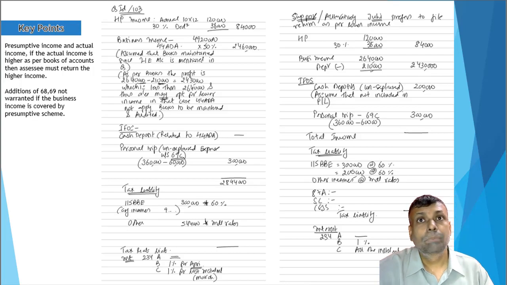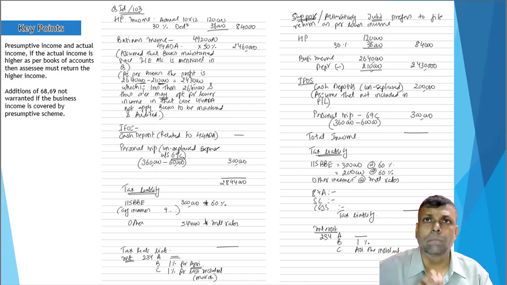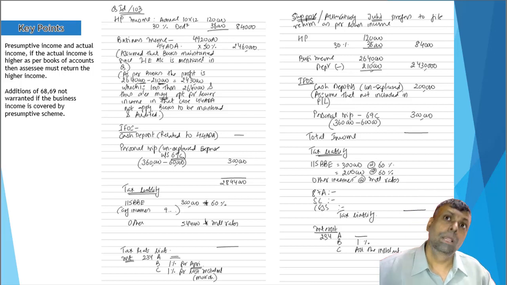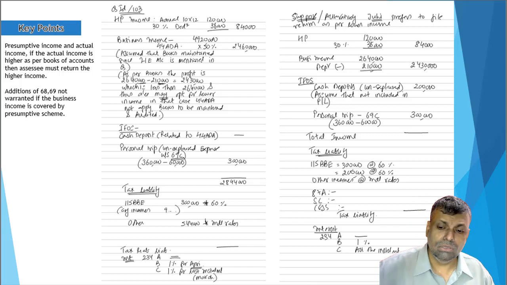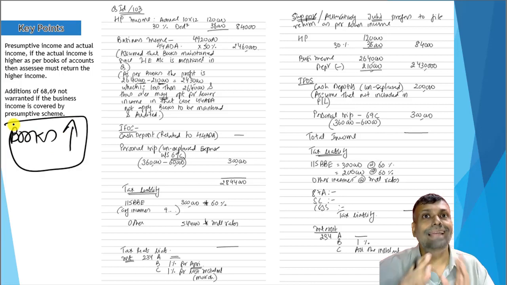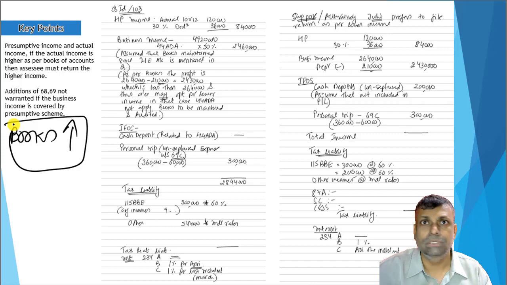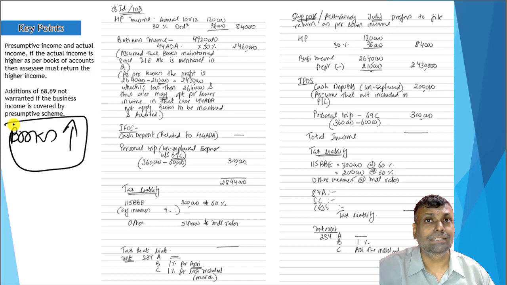Now let's come to the presumptive taxation. The presumptive taxation, friends, is very simple. You multiply a certain percentage of the turnover or gross receipts, and you are eligible for the presumptive income. But in this particular situation, based on the tribunal's cases, it is well understood that normally an assessee is not supposed to maintain the books of accounts. But if you have already maintained the books of accounts, and if your books of accounts actually reveal higher profits, I repeat, normally you need not maintain the books, but you have actually maintained the books and the books reveal a higher profit. In that case, if you want to be eligible for the presumptive income, you have to go for the higher profit. That means you have to pay a little bit of extra taxes to the government.